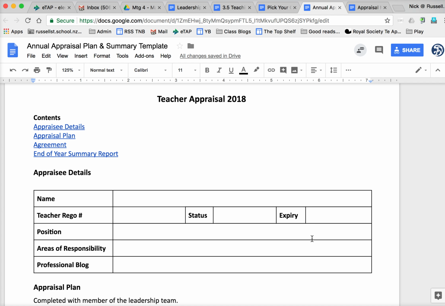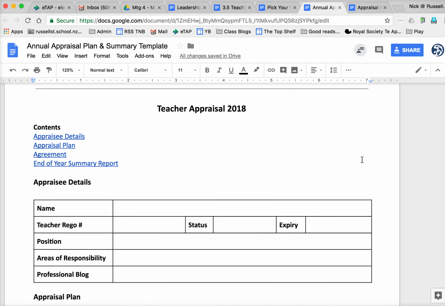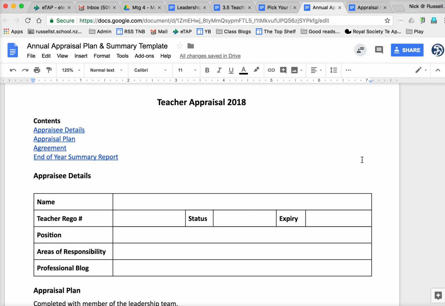We already knew we didn't have it, so this was presented to Aero as well as part of the revamp of the appraisal process. So this now includes all of the elements that we should have in order to have a really robust appraisal system. So let's just go through it nice and quickly so you can understand what needs to be done. So when you construct this, the plan is developed with a leadership team member, and we'll talk about who that is in a minute, and then the rest of it is co-constructed with your appraiser.